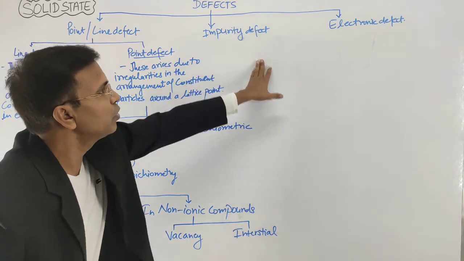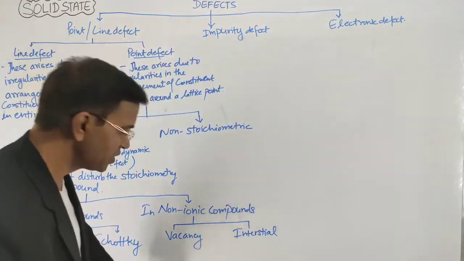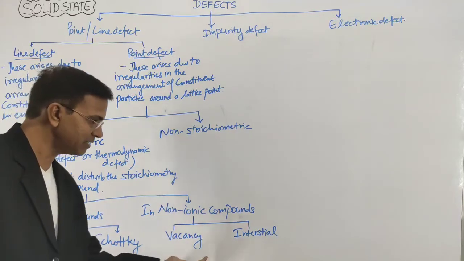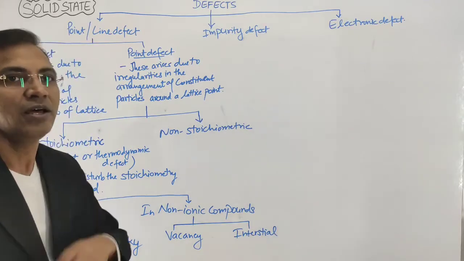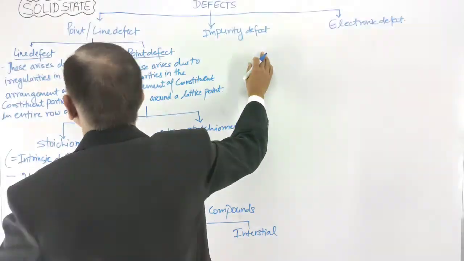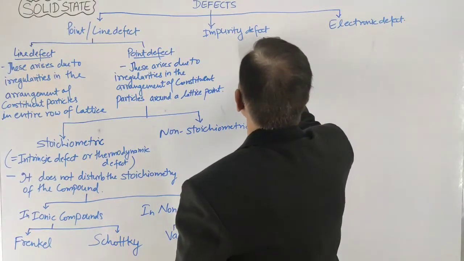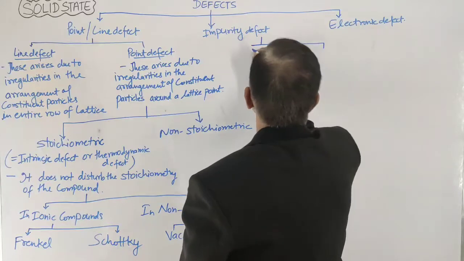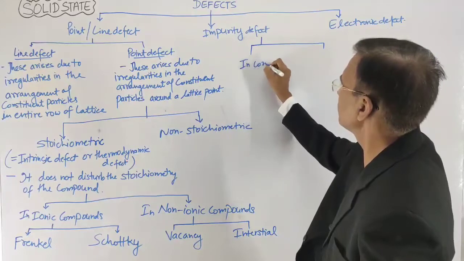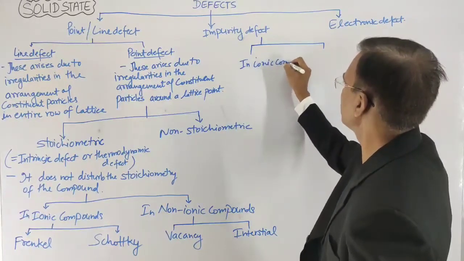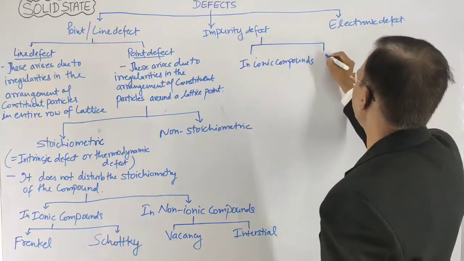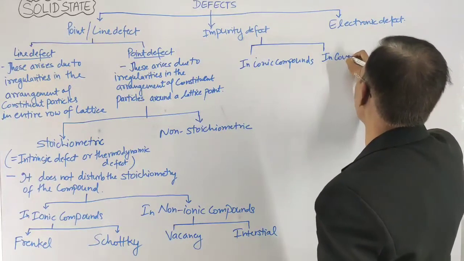Now move to impurity and electronic defect, because the space is not there. We will discuss Frenkel, Schottky, vacancy and interstitial later on, because these are the long descriptive defects. So here is impurity defect. The impurity defect is of two types: in ionic compounds and in covalent compounds.